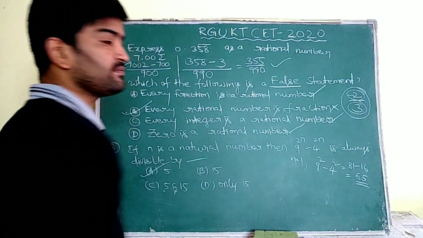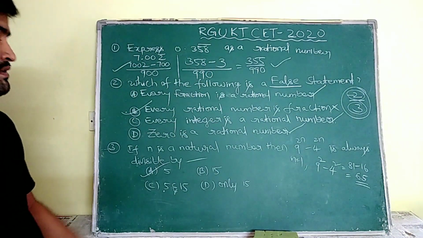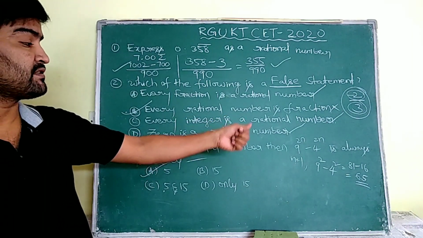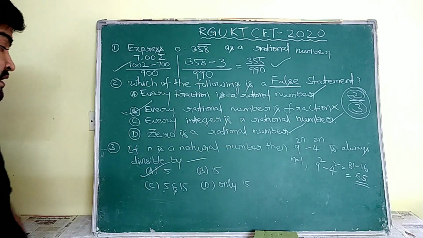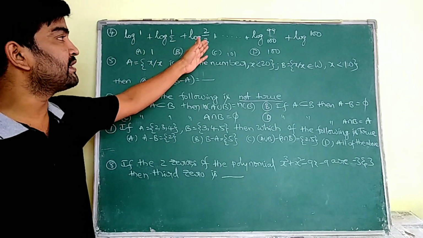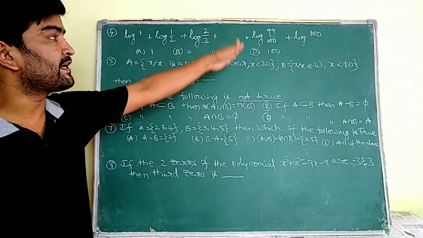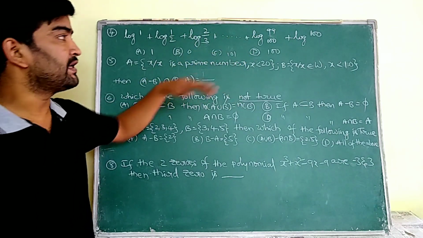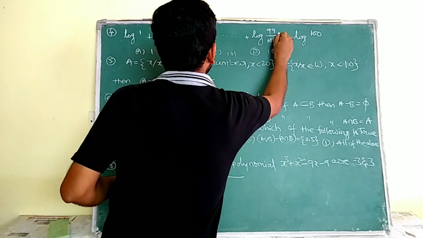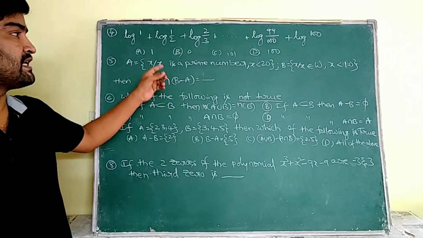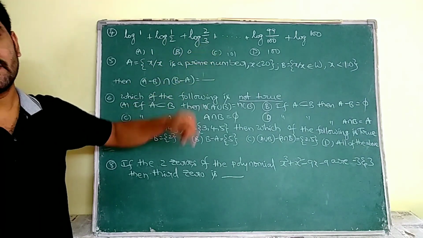If you want to check, no problem. Okay? So 5 is going to divide that 9 power 2n minus 4 power 2n. See, log 1 plus log 1 by 2 plus log 2 by 3 plus so on, plus log 99 by 100, plus log 100 he has to give. But here we missed the "by" symbol. Clear? According to these answers we have to keep "by" there.